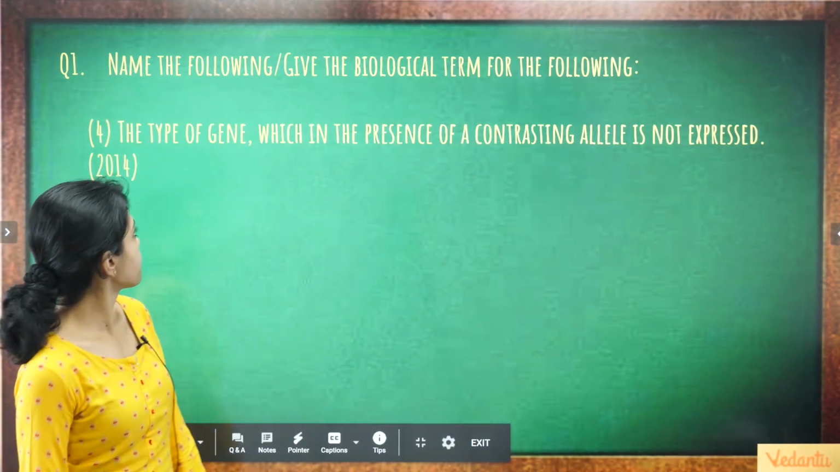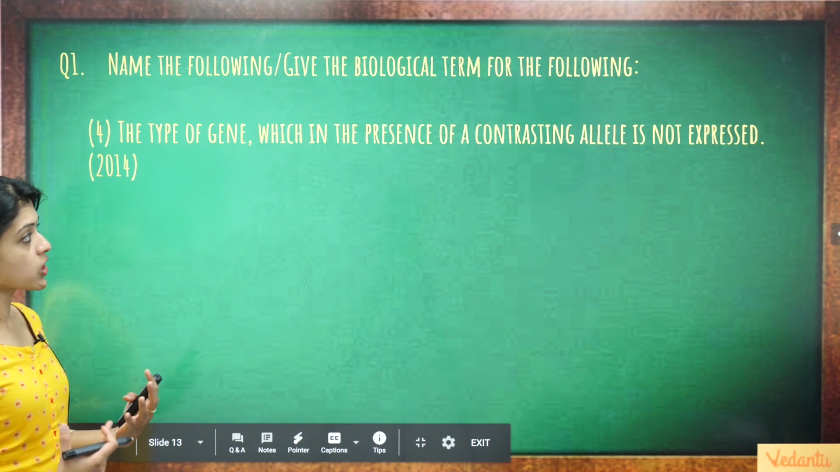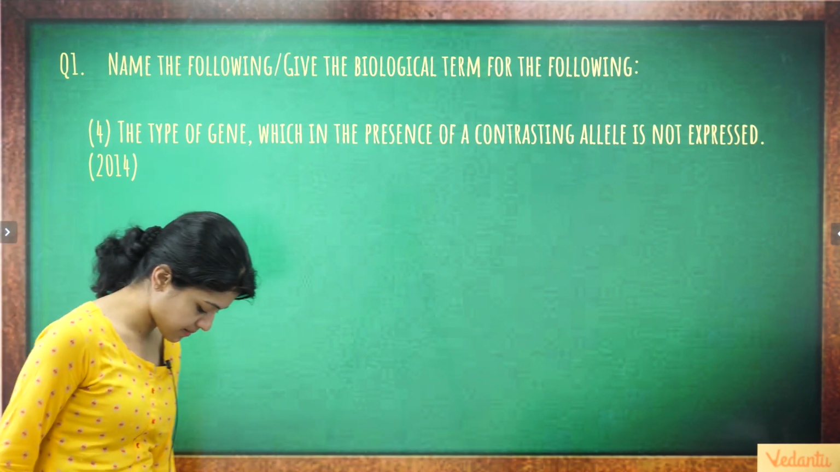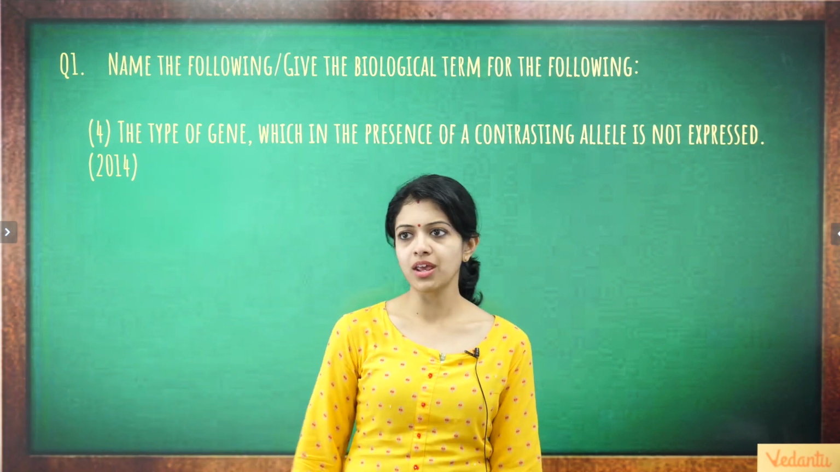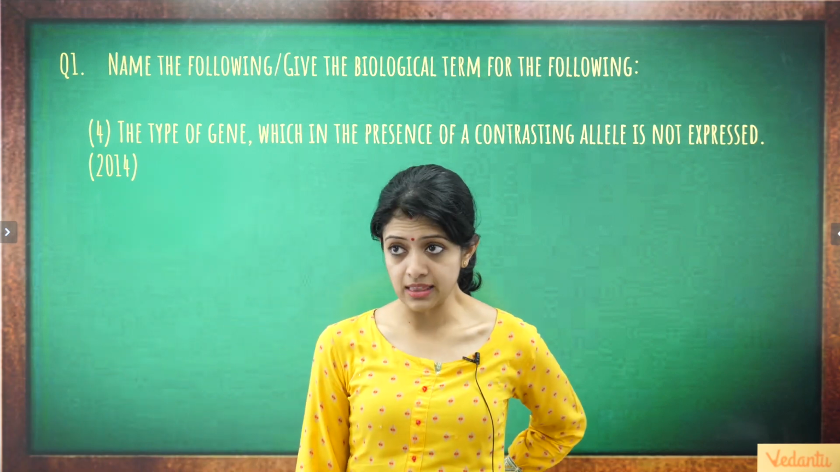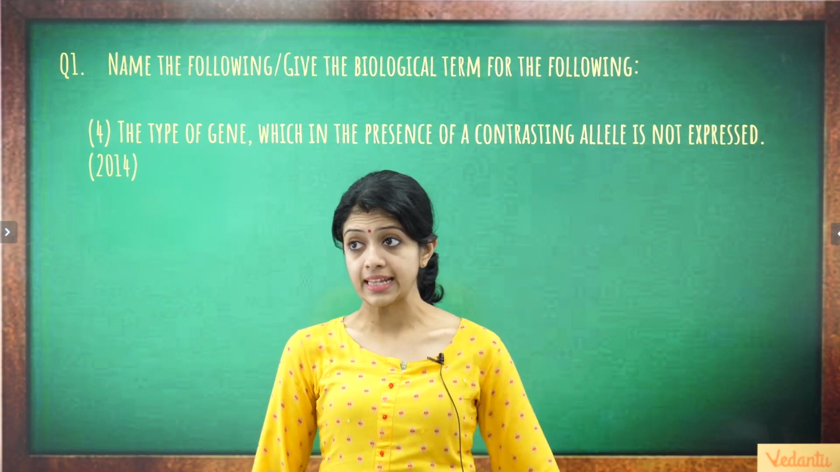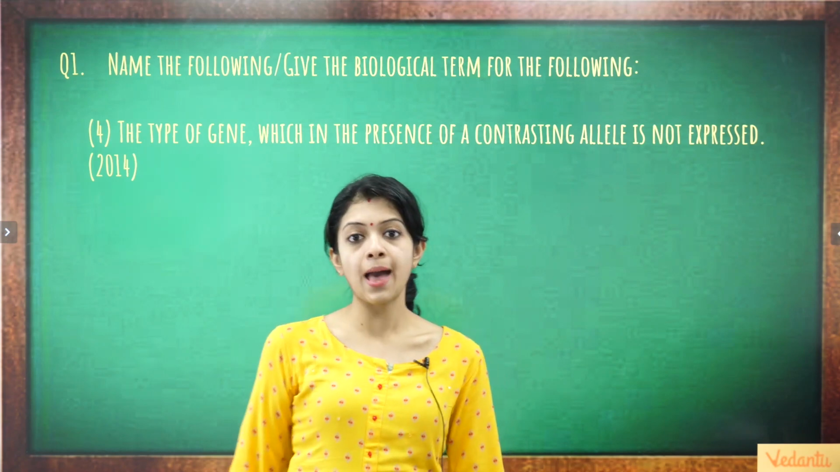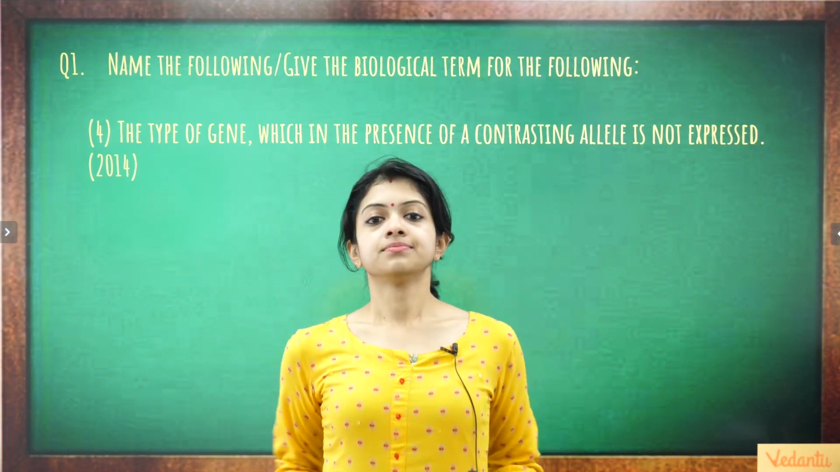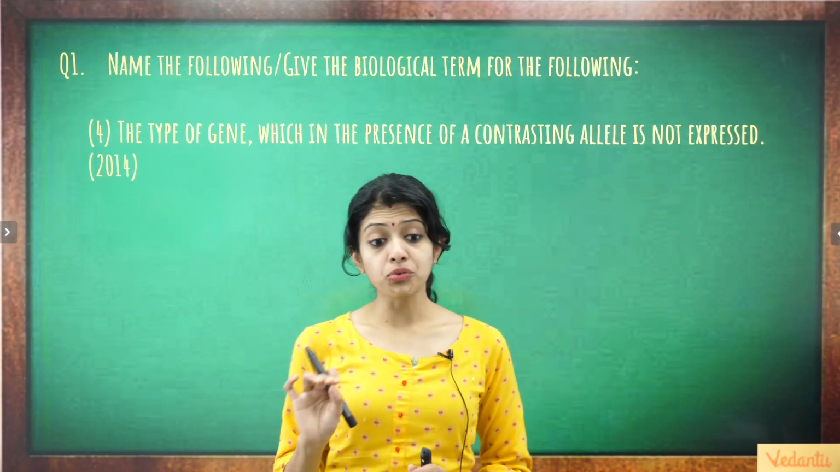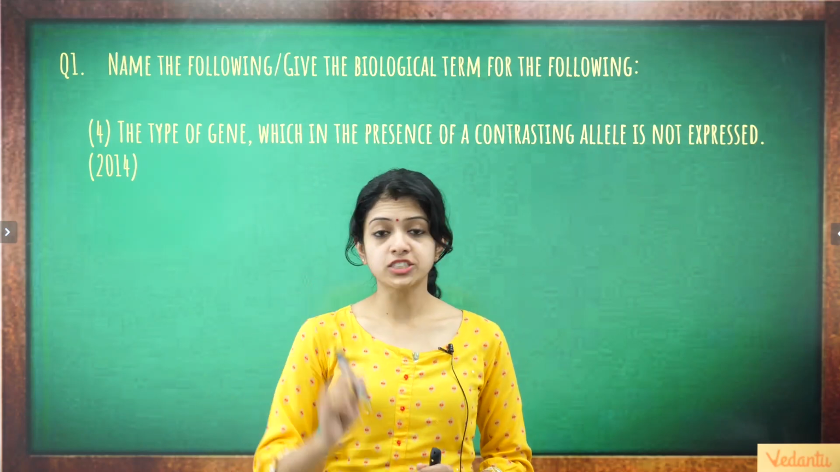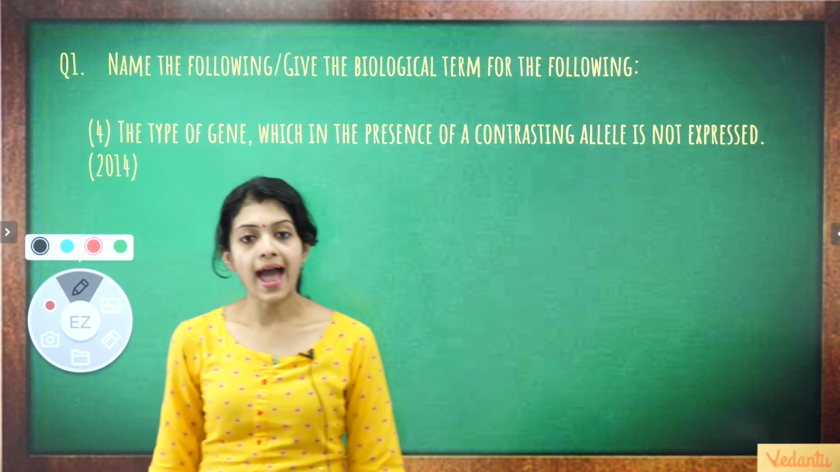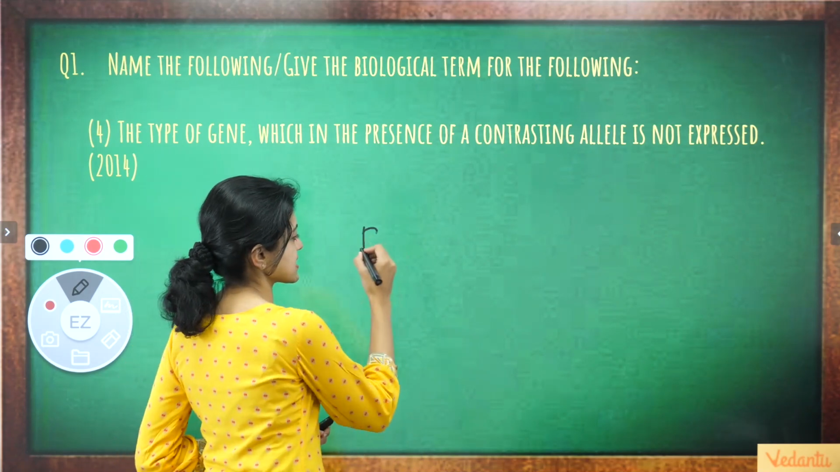The fourth one, the type of gene which in the presence of a contrasting allele is not expressed. Or you can also better reframe it as the type of allele which in the presence of a contrasting allele is not expressed. This was asked in 2014 ICSE Board Exam. You have to read the sentence very carefully for such a question, otherwise you will not be able to come up with the correct answer. And the answer is recessive allele.